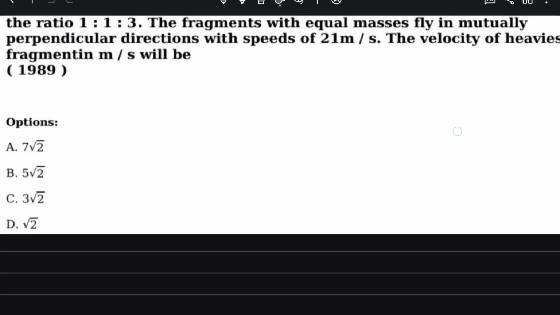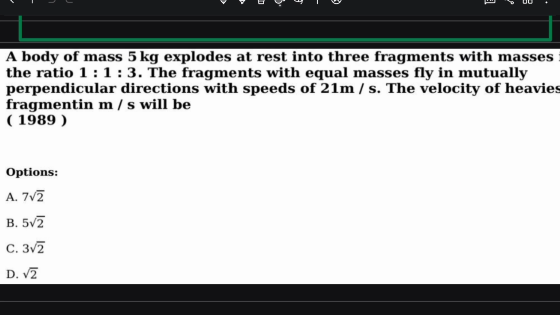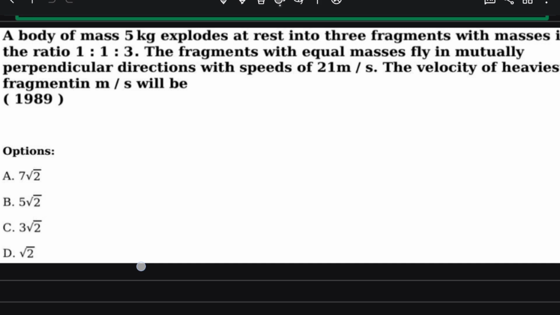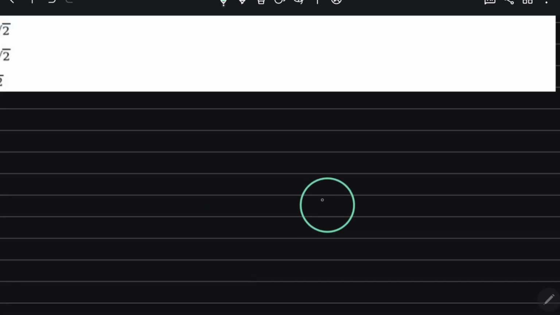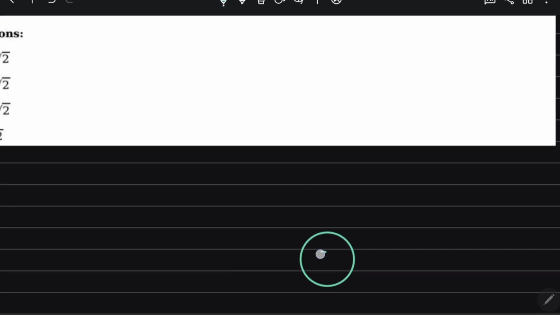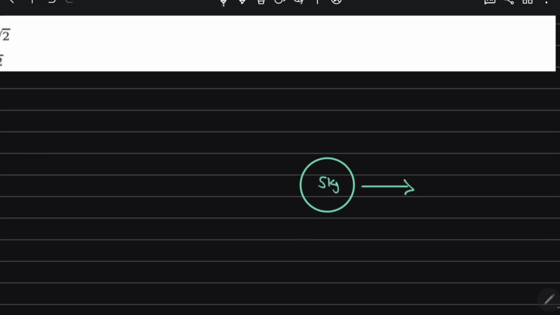Okay. So our next question is from 1989. And this question says that a body of mass 5 kg explodes at rest into 3 fragments. It means that initially you have this body that has a mass of 5 kg, and it explodes into 3 parts.